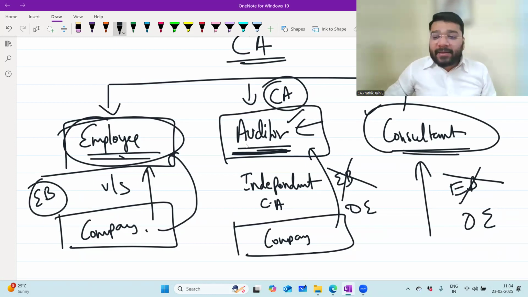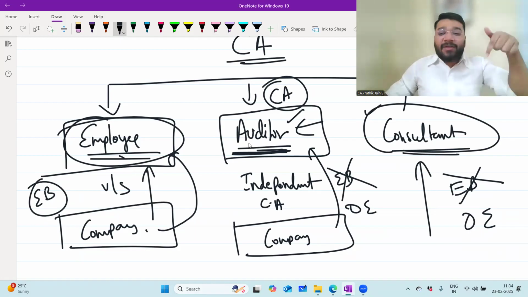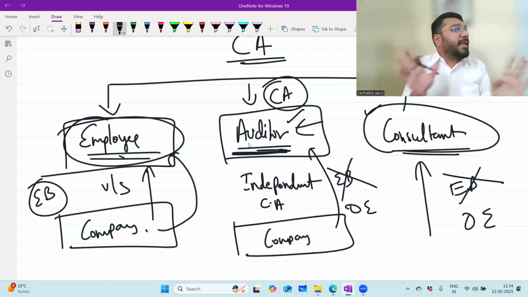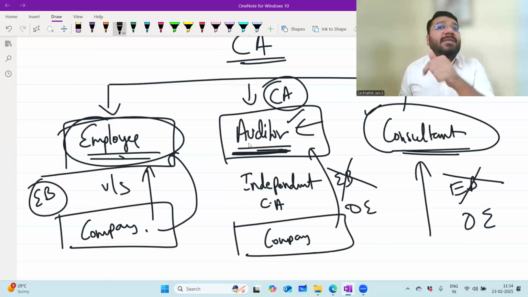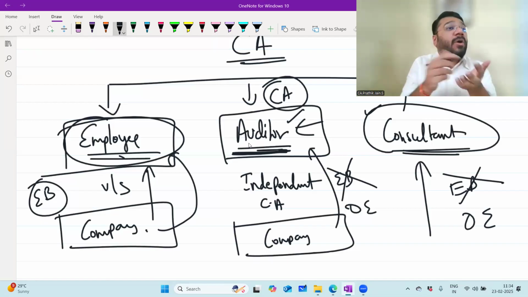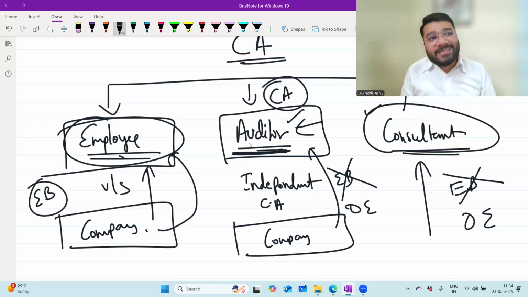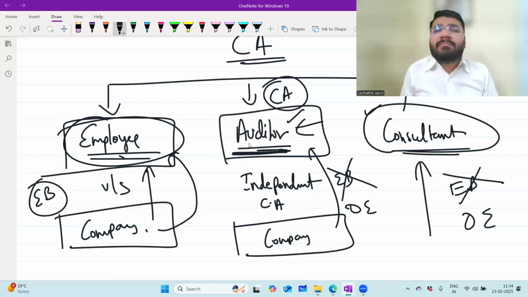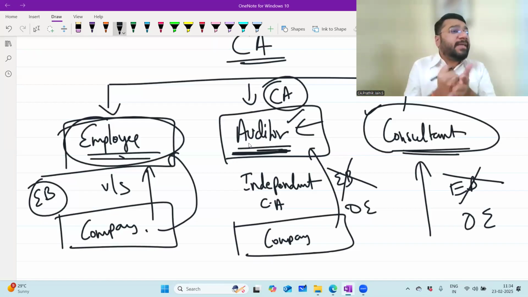Let's suppose you formed a company on 23rd Feb 2025. Till 31st March 25, the company did not do any work, which means there's no sale, there are no services. Am I still supposed to prepare the financial statement and get it audited by the CA? The answer is yes. The Companies Act very clearly says that irrespective of whatever the turnover, irrespective of your profitability or losses, a CA has to compulsorily attest the financial statement.